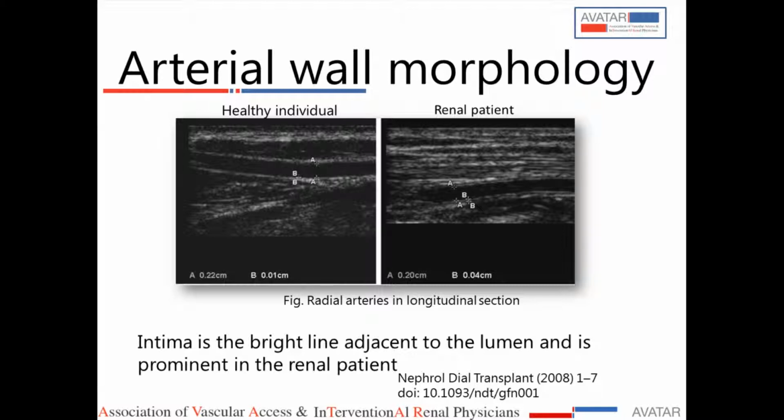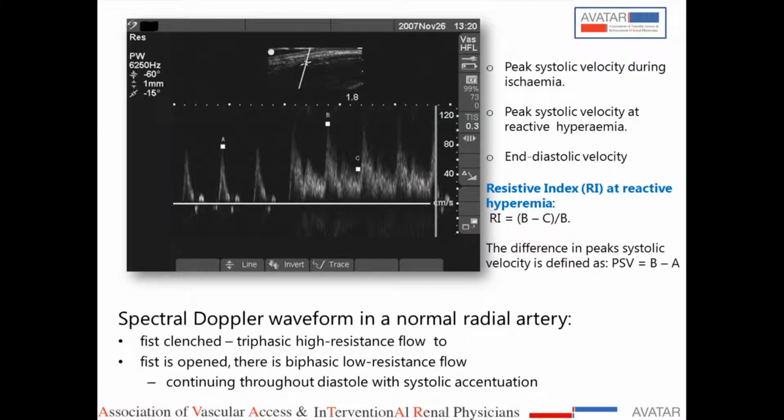Another concept is reactive hyperemia. Once you do a spectral Doppler waveform in a normal radial artery, you clench the fist, and then you will see this sort of waveform. And now after 2 minutes, you release it suddenly, so there will be a release phenomenon, and this is how you will see the spectrum. This is a biphasic low resistance flow, and this low resistance flow signifies that there is an accentuation of flow once you release the fist, and you can estimate the resistive index in this area.